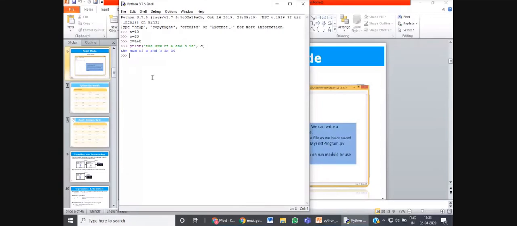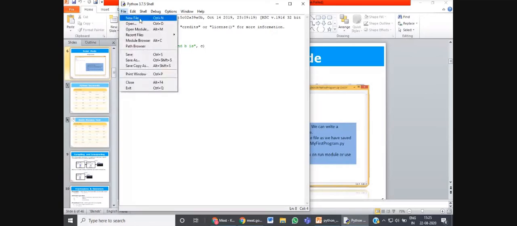If you want to write this whole program in one go, we can always go to this menu bar. You can see this menu bar on the top of the Python shell window. Here the file menu is there, edit menu, shell, debug, options, window, help. These are the menus available in the menu bar. If we go to the file menu, the new file option is there.